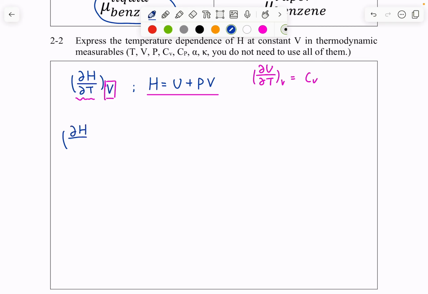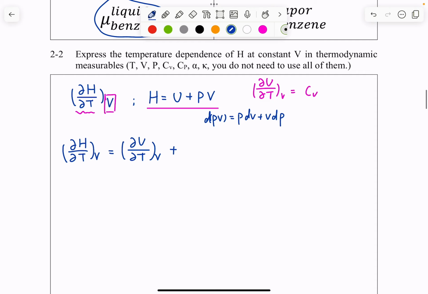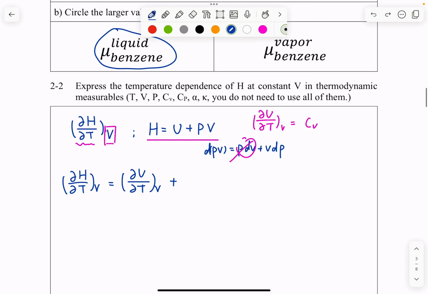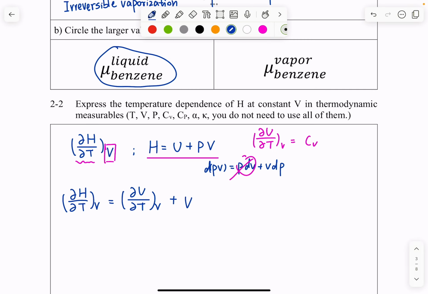So my dH over dT at constant volume becomes dU over dT at constant volume plus, here we have PV, right? So again, d(PV) equals PdV plus VdP, and here we have constant volume, so my dV term equals 0, and then that becomes our volume times the partial derivative of P over T at constant volume.